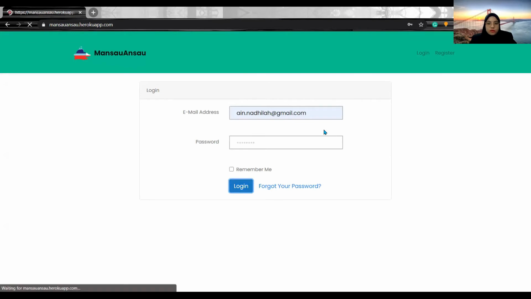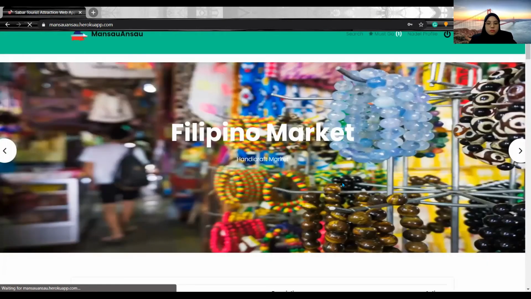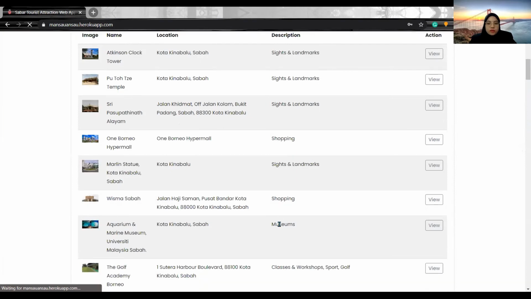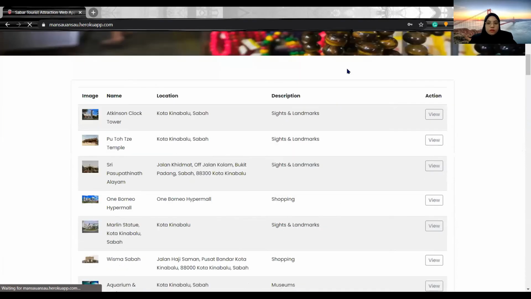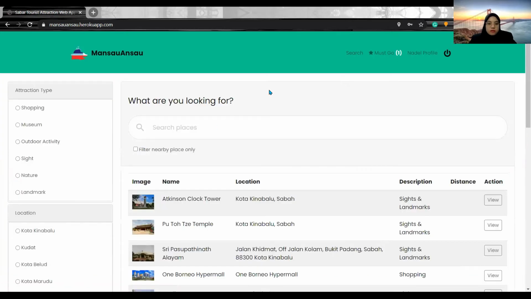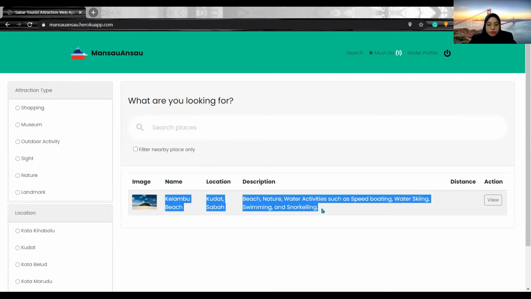This is for the user side. The user will be brought to the home page, where it will display the list of tourist attractions. If they want to search, they can click here and input anything, and the system will display related results, which found one result.